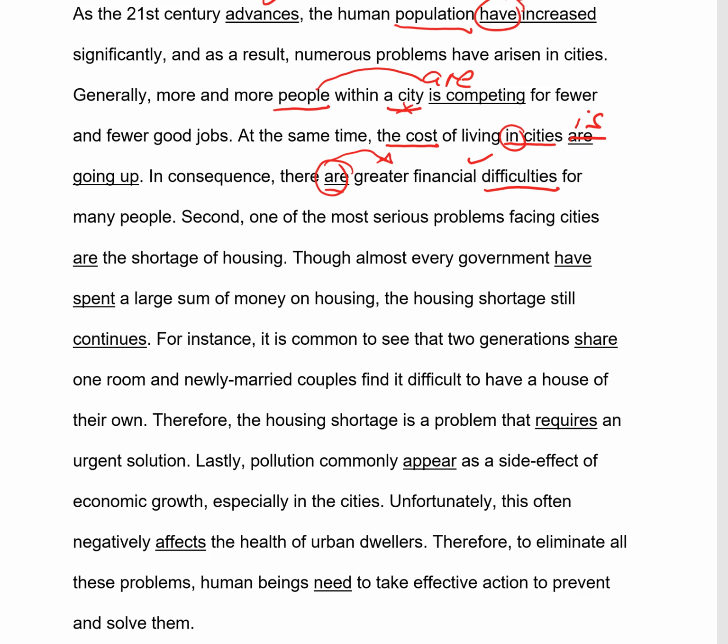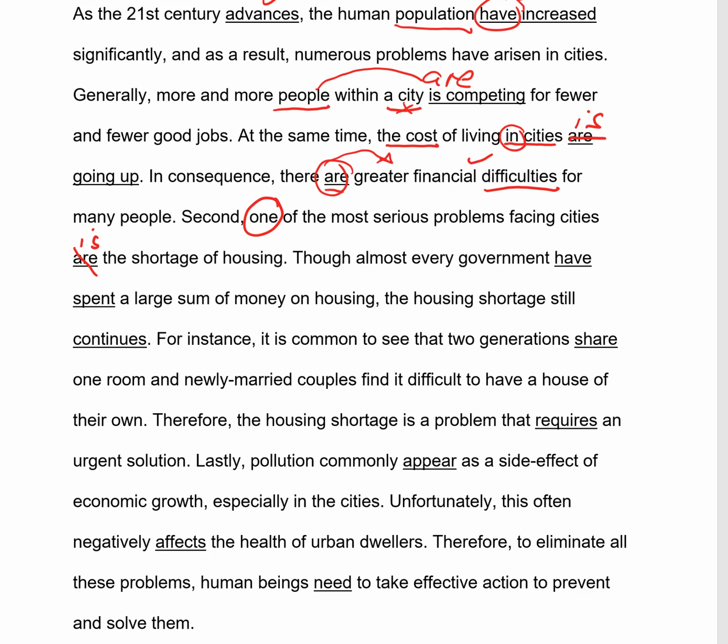Second, one of the most serious problems facing cities are the shortage of housing. This is a very common mistake. The subject is one, okay, not problem, so not city certainly. One of the most. So one is singular, so we have to say is. One of the most serious problems is. Look out for that kind of mistake in your writing. This happens a lot, even for native speakers.